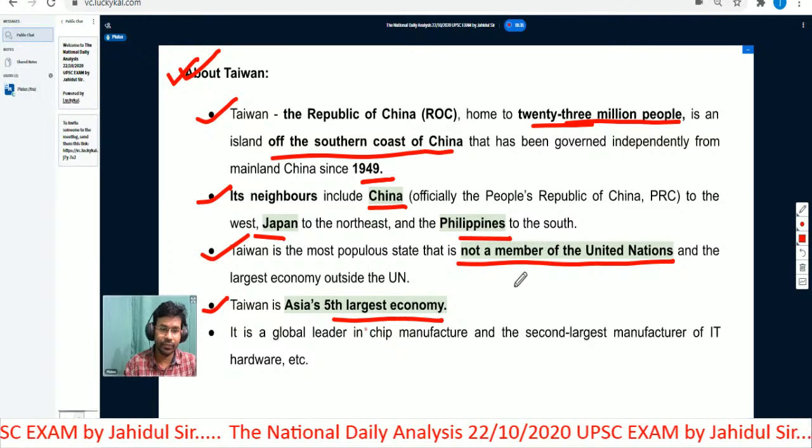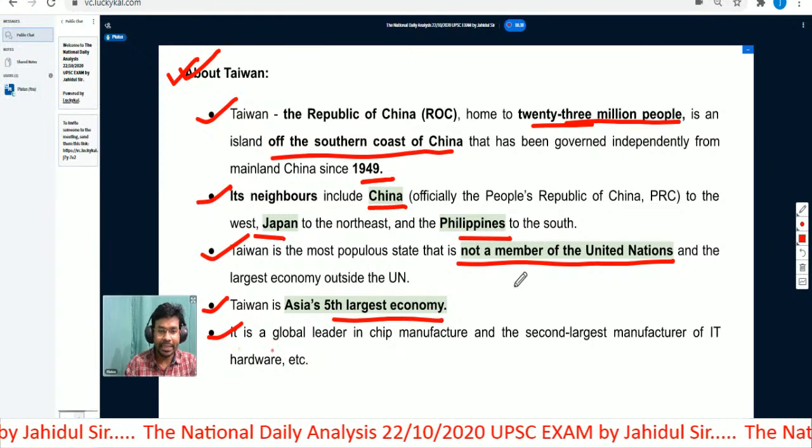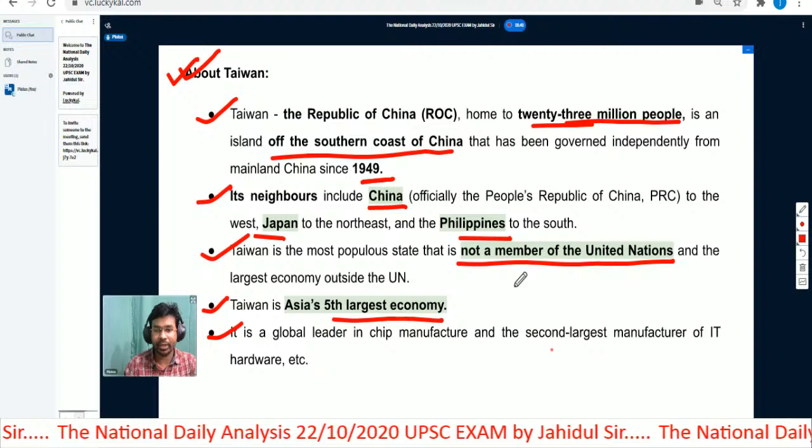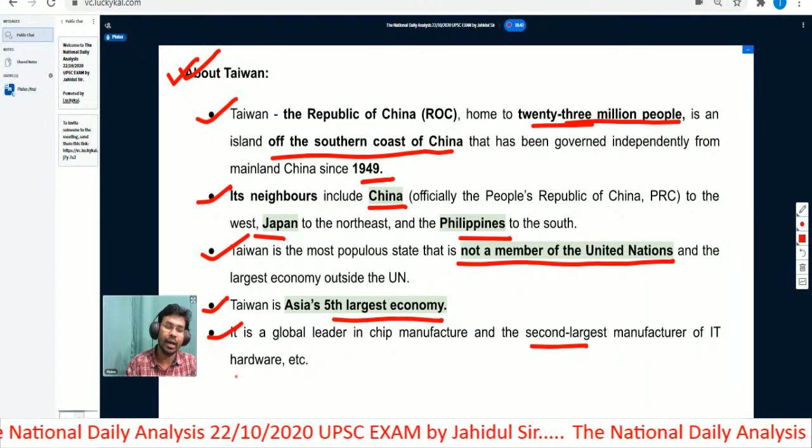Taiwan is Asia's 5th largest economy. It is a global leader in chip manufacture and the 2nd largest manufacturer of IT hardware.